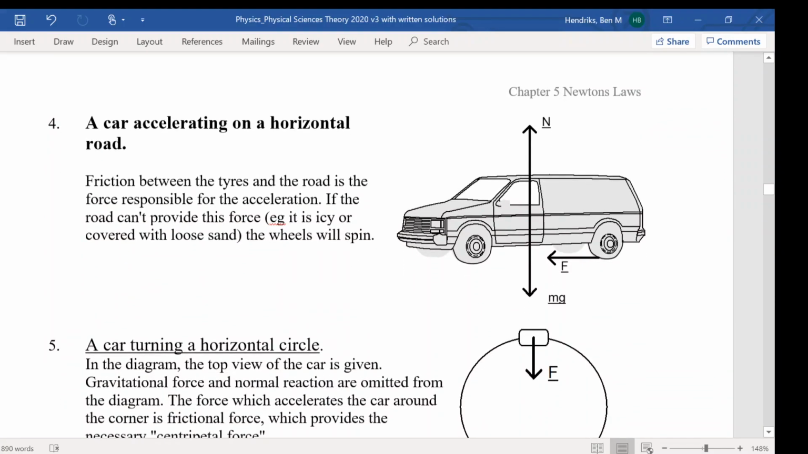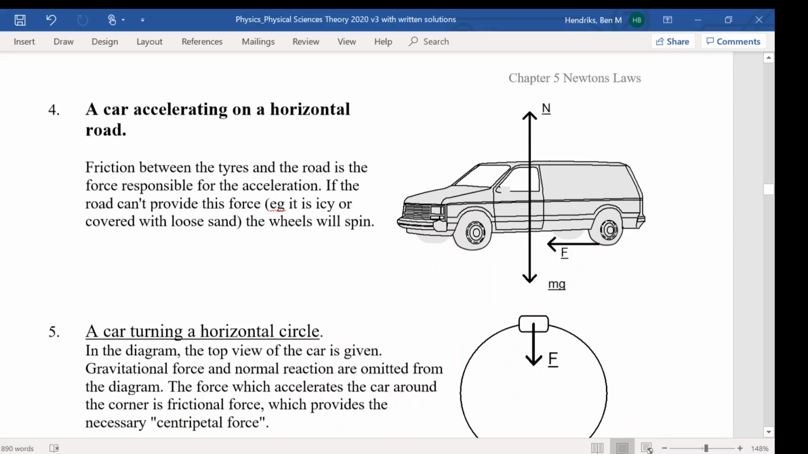A car accelerating on a horizontal road. Alright, so here we have the normal force and our force due to gravity, and they are cancelling out because it's neither going through the road nor floating off into space. The other force we have here is our frictional force, and that's providing our thrust. So this is a rear-wheel drive car because it looks like all the force is coming from the rear wheels.